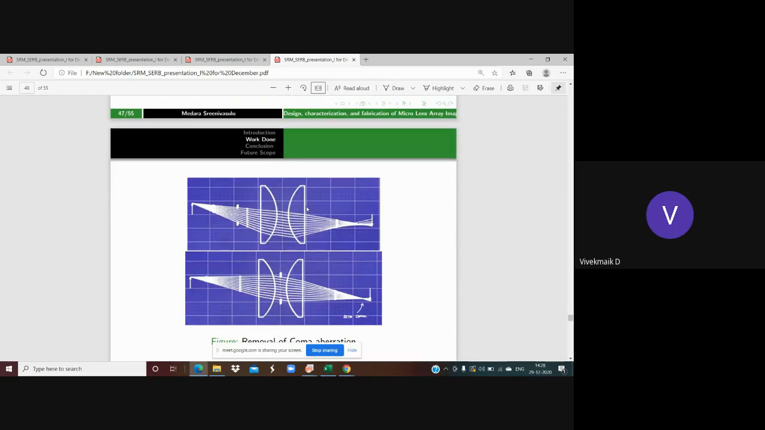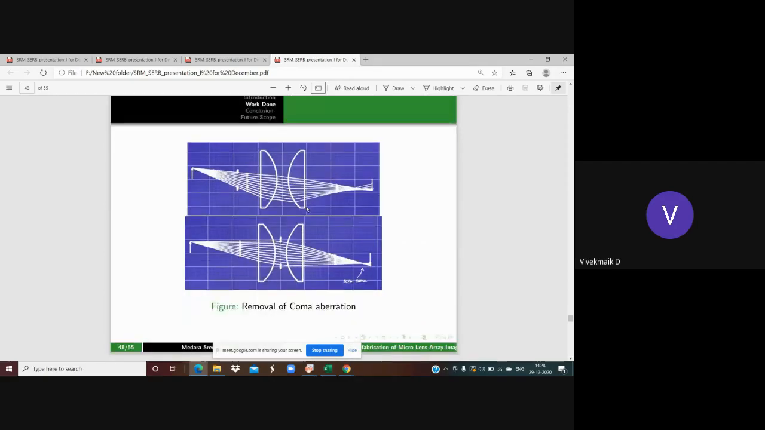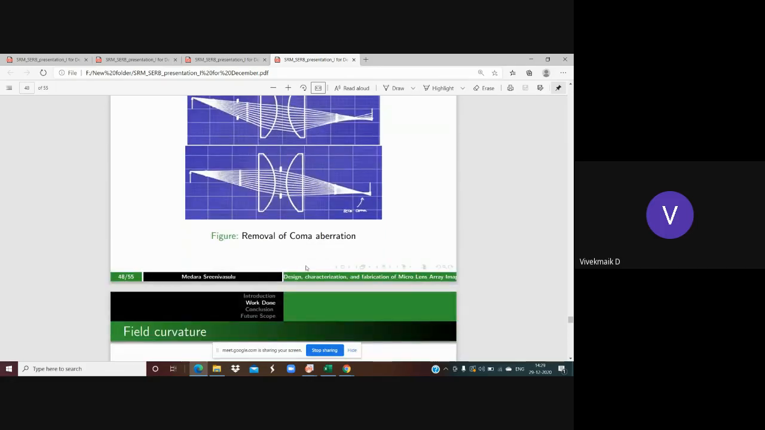This coma aberration can be removed by using an aperture at a certain position. There are two cases of placing the aperture. If you place the aperture before the lens, then the coma aberration is not removed; it is increased further. If you place the aperture in between the lenses, then the coma aberration is reduced or minimized. So for the removal of coma aberration or spherical aberration, we need to use two lenses and use the aperture at a certain position only. In this case, I am using the middle position.